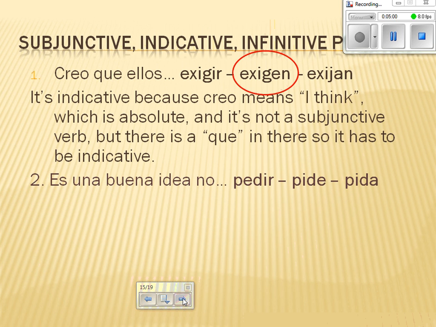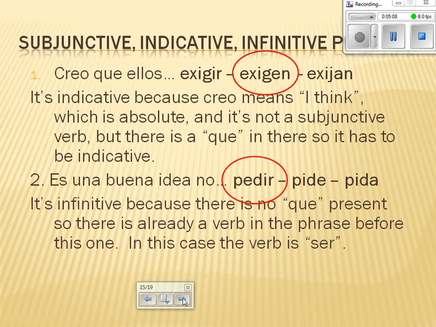Number 2. Es una buena idea no pedir, pide, pida. The answer is pedir. It's infinitive because there is no que present, so there's already a verb in the phrase before this one. In this case, the verb is ser.